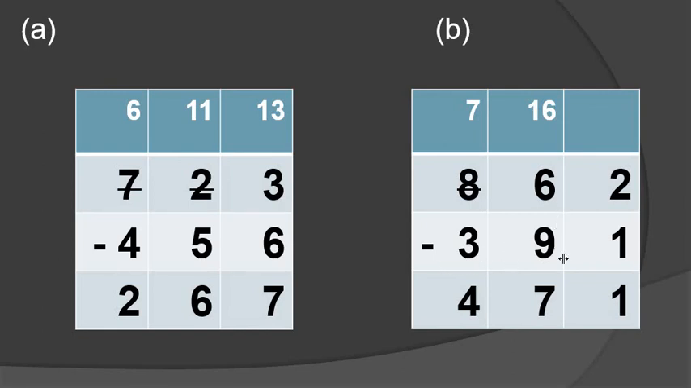Then 862 minus 391. So 2 minus 1. How many left? 1. 6 minus 9, is this not possible? So I am taking the borrow. 10 plus 6 is 16. 16 minus 9. How many students? 7.